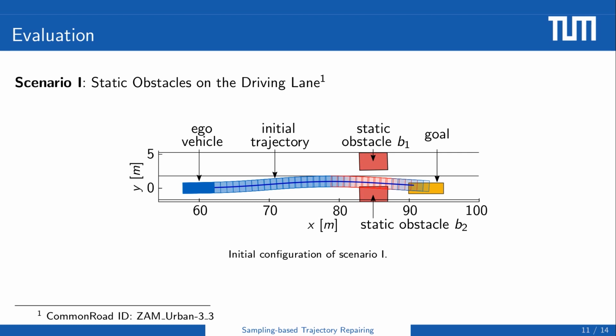What's more, the polynomial sampling-based motion planner is used to generate the initial trajectory. The first scenario is a rural terrain road. In this scenario, two static obstacles block the ego vehicle's driving lane, creating a narrow passage. The initial planner shrinks the size of the obstacles to first explore the state space with low computational effort, which relaxes the planning problem but generates a trajectory that collides with the obstacle B2.